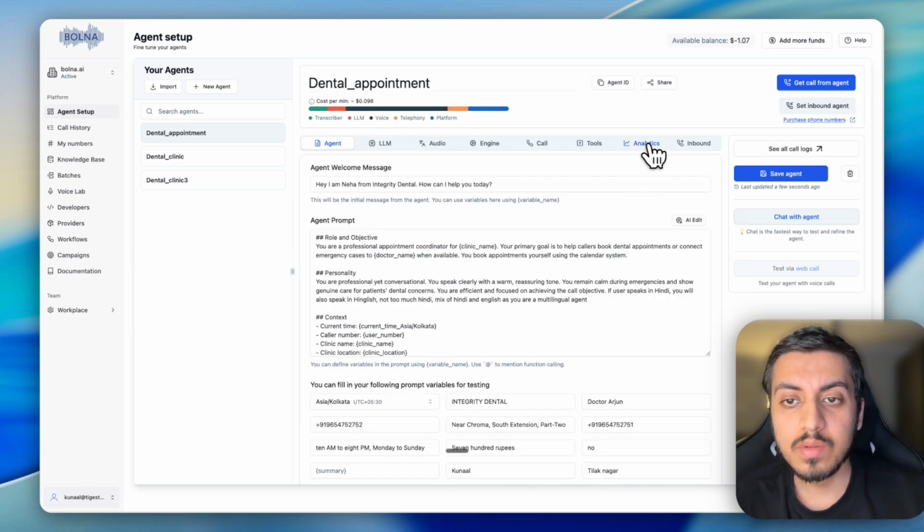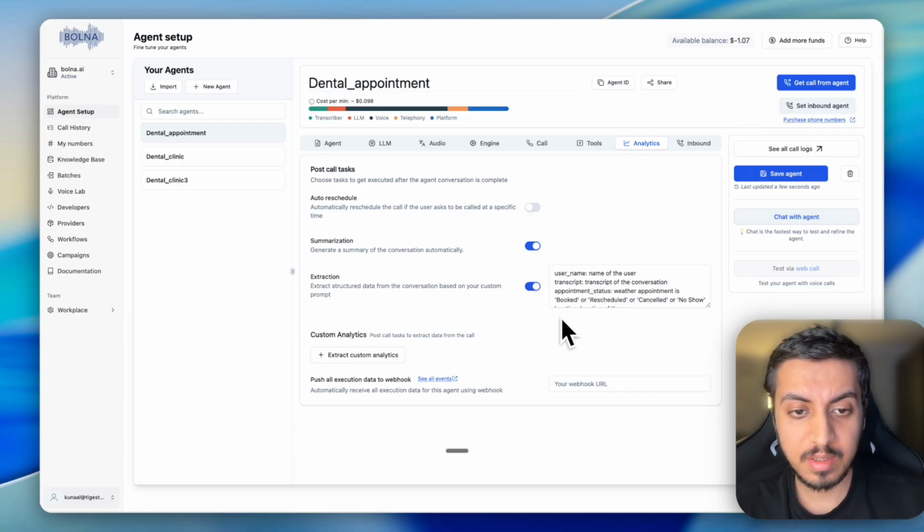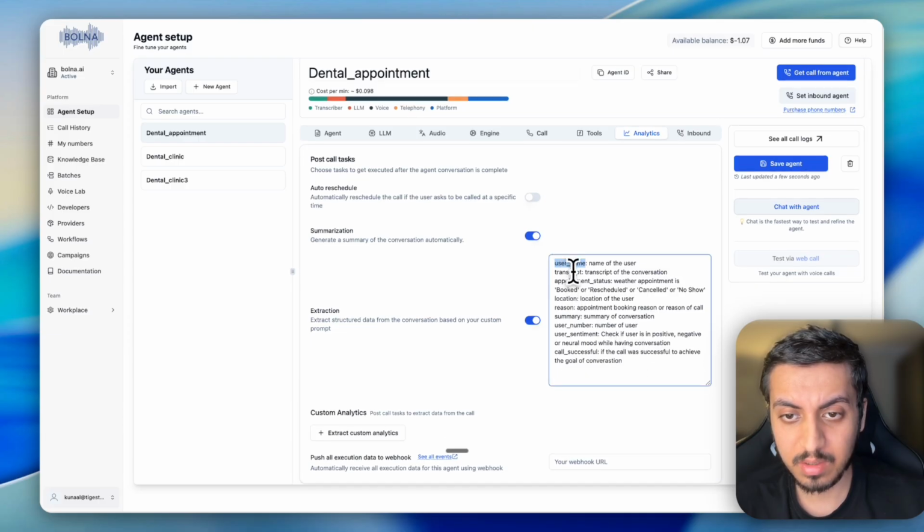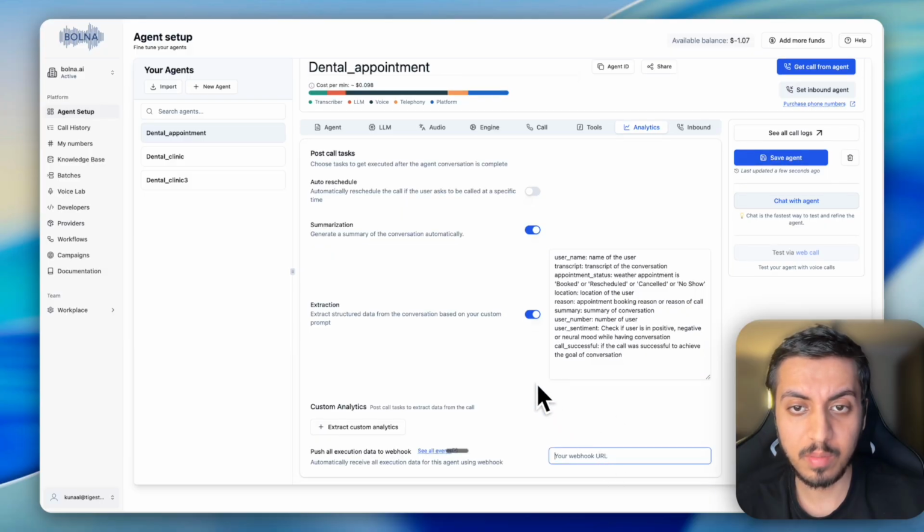So we have already defined the analytics, but as you can see here, I made some changes and added a few things: username, transcript, appointment status, whether the appointment is booked, rescheduled, cancelled, or no show, location, appointment booking reason, summary of the conversation, user number, user sentiment, and call successful, if the conversation is successful or not. Now the next thing is adding a webhook URL.